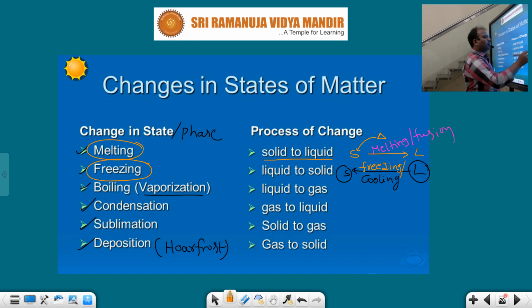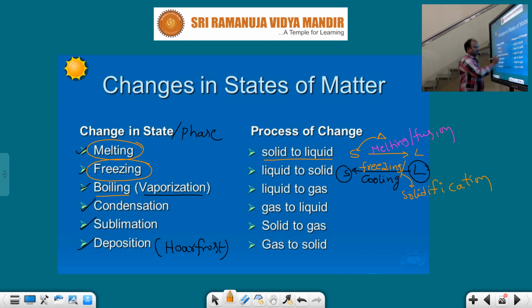Freezing, of course, is also called solidification. What is solidification, students? The liquid state can be converted into solid state by cooling or by releasing energy. That phenomenon is called solidification or freezing. The constant temperature is called solidification point or freezing point.